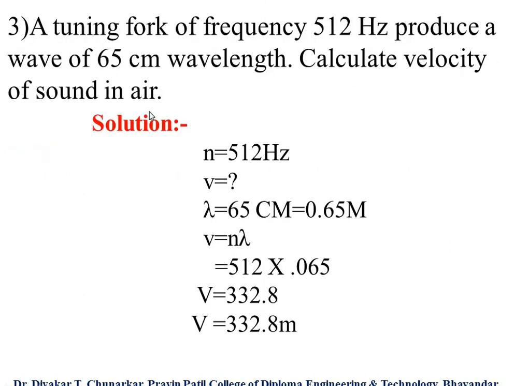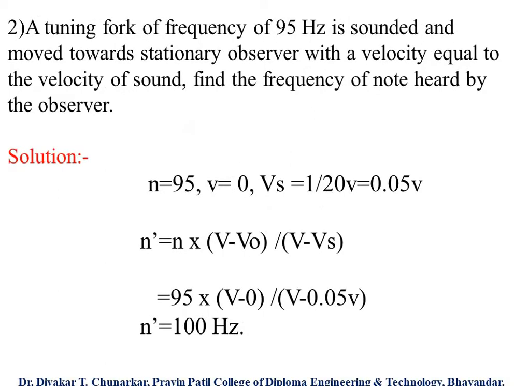First we have to write all the parameters given in the problem. n is the frequency, given as 95 hertz. The velocity of the observer v0 is 0 because it is not given, and vs equals 1 upon 20, which is 0.05 v.